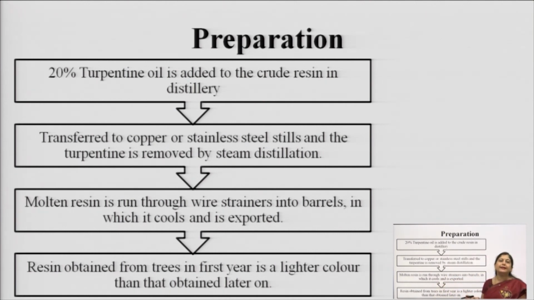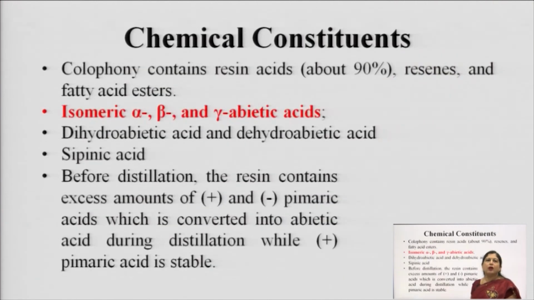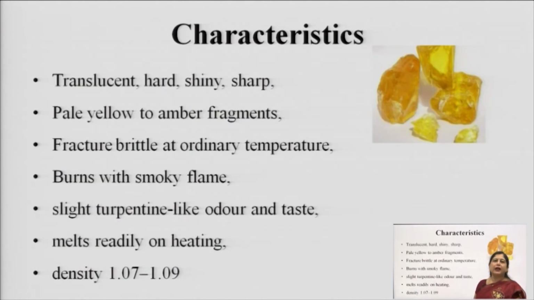It is also known as tarpeen. In Hindi we call it tarpeen. Okay. Now, the characteristics, as you can see in the picture: it is a translucent, hard, shiny substance, pale yellow to amber colored. When we break it, it breaks easily with a brittle fracture, burns with a smoky flame, producing smoke, and the odor and taste are slightly turpentine like, because turpentine was used in the isolation or distillation process. When we heat it, it melts fast.